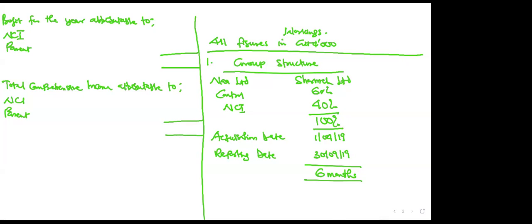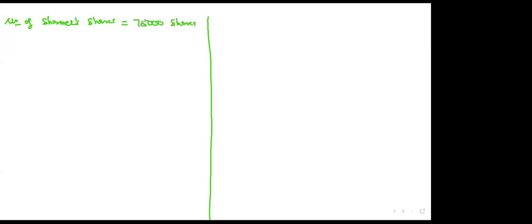So right under the group structure, I'll do this. The subsidiary is Shome. So number of Shome's shares. Now, how many shares did Shome have before the parent came to acquire it? Check. 75 million. Shome has 75 million what? Shares. So you see, the company had 75,000 shares.